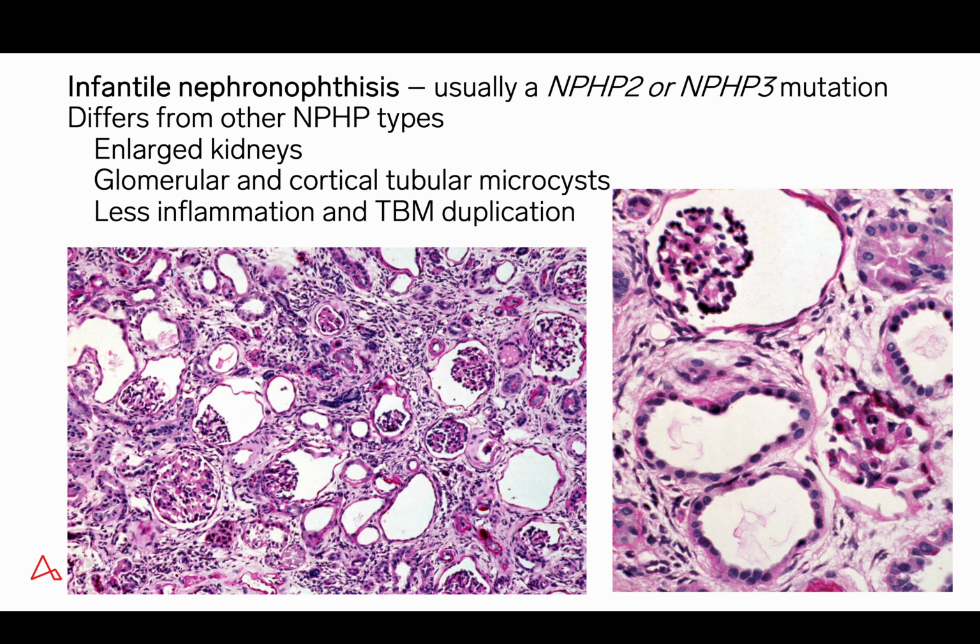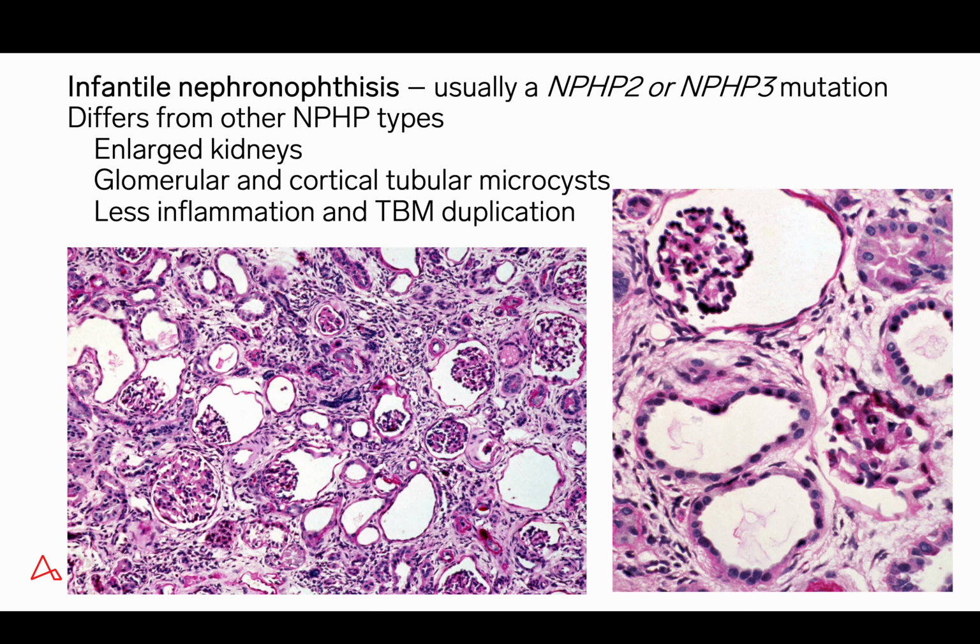As I indicated, the infantile form of nephronophthisis has some distinctive features. These kidneys tend to be enlarged, often enlarged at clinical onset, and the enlargement is due to the presence of multiple cysts. And in the infantile form, the cysts often involve not only tubules but also glomeruli. In the panel on the left at low magnification, we can see a couple of glomerular microcysts as well as tubular microcysts. And the panel on the right again shows tubular microcysts and a nice glomerular cyst.